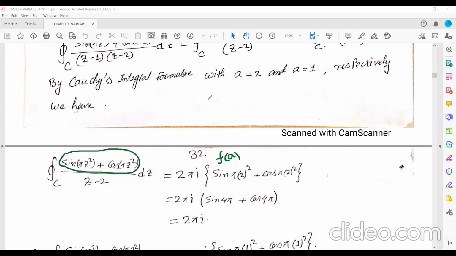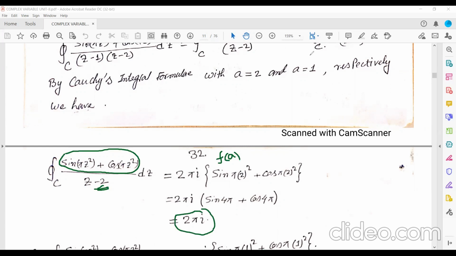So sin pi times 2 squared, cos pi times 2 squared, that is sin 4 pi plus cos 4 pi. What is the value of sin 4 pi? It is 0. And cos 4 pi is 1. So ultimately it is 2 pi i.